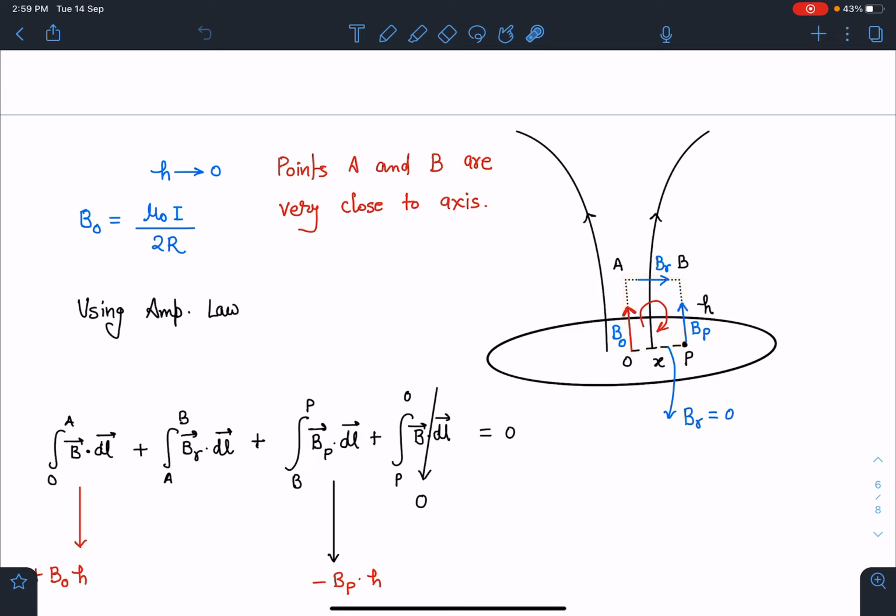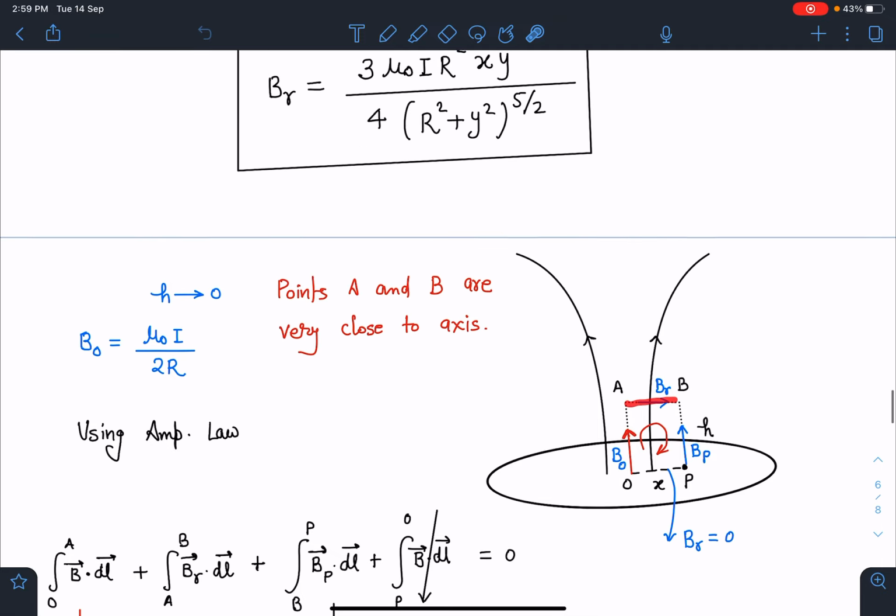Since this height h is very less here, and since there is no active current element passing through this Amperian loop, B dot dl is going to be 0 in this loop. So in this part you can see B naught into h it will become, and here this will become Br, and Br we have already calculated here.